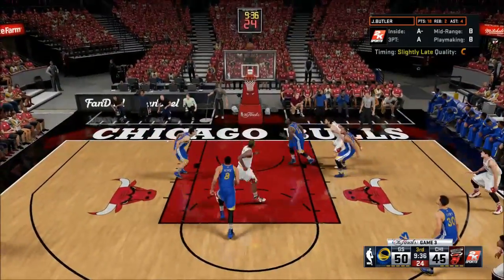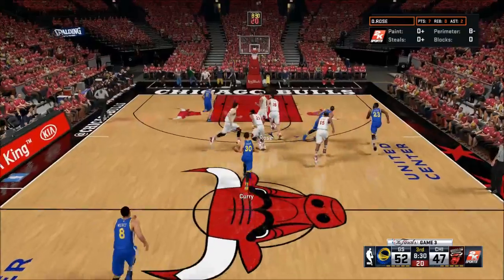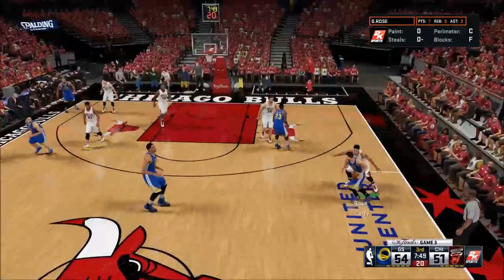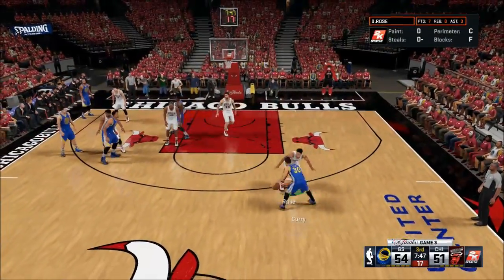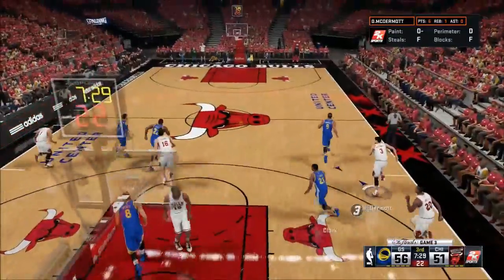But here's a Jimmy Butler deep pull-up jumper. Offensive rebound by Diamond Stone. He has been quite the rookie this year. He gets the and one there. Missed the free throw, but he has still been quite the rookie with the rebounds and the points. But there's just a Steph Curry floater. Can't stop that. 3-point game. Just look at Steph Curry just lose me with Derrick Rose. That is just so hard to guard.